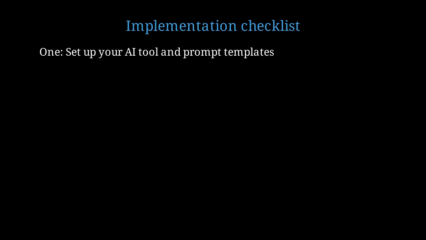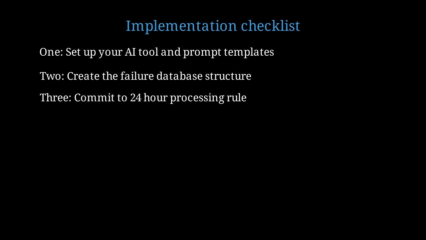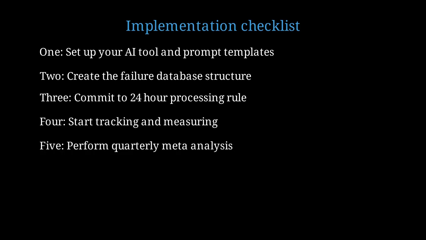Here's your implementation checklist. Start with these 5 steps. Choose an AI platform, create standardized prompts for each component, and test them on past failures. Build a simple spreadsheet or database with required columns. Include embedding storage. Make a team commitment that every failure gets processed through the template within 24 hours. This discipline is essential. Begin measuring repeat rate, time to resolution, and rule compliance. These metrics prove the system's value. Every quarter, analyze accumulated AARs to identify systemic patterns and high-level improvement opportunities.